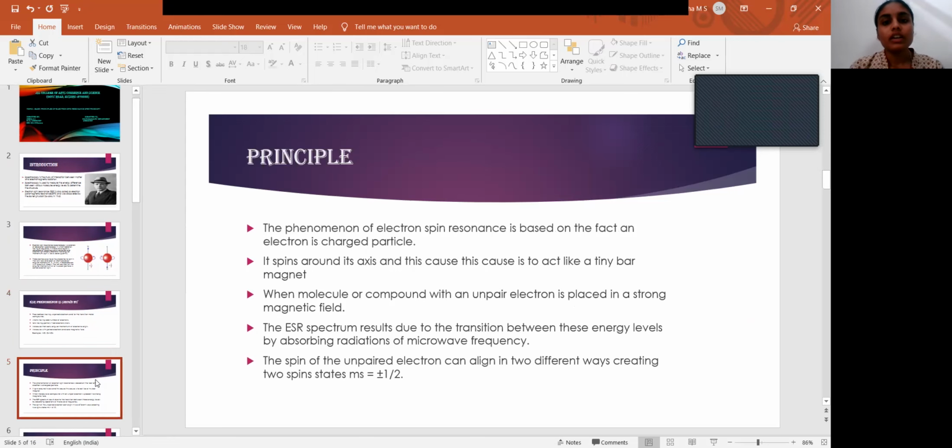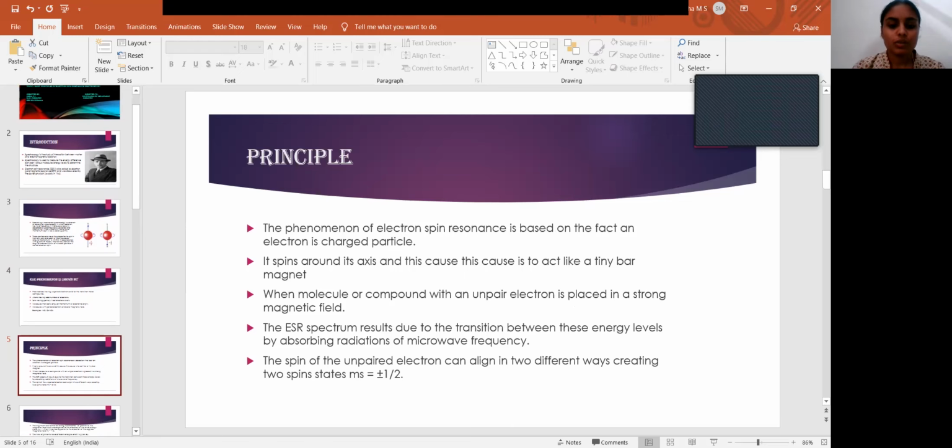The principle of ESR: the phenomenon of electron spin resonance is based on the fact that an electron is a charged particle. It spins around its own axis and acts like a tiny bar magnet. When a molecule or compound with an unpaired electron is placed in a strong magnetic field, the ESR spectrum results from the transition between energy levels by absorbing radiation of microwave frequency. The spinning unpaired electron can align in two different ways, creating a two spin state, that is ms equals plus or minus 1 by 2.